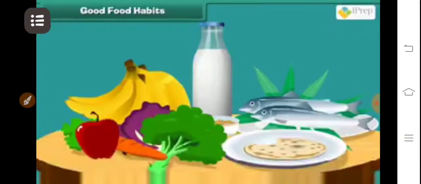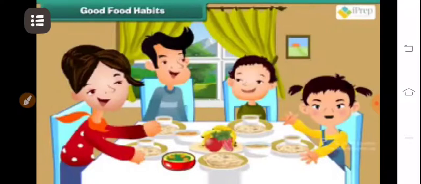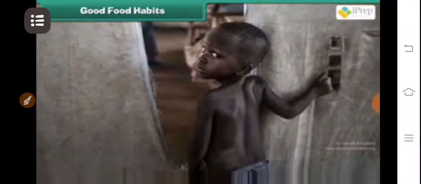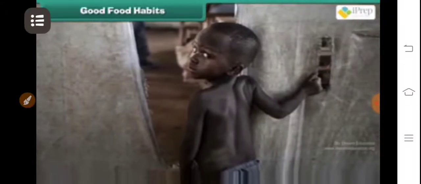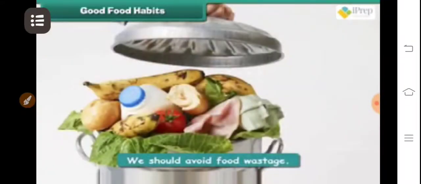Good food habits. We should respect the food we eat. There are millions and millions of people who die without food. We should avoid food wastage.